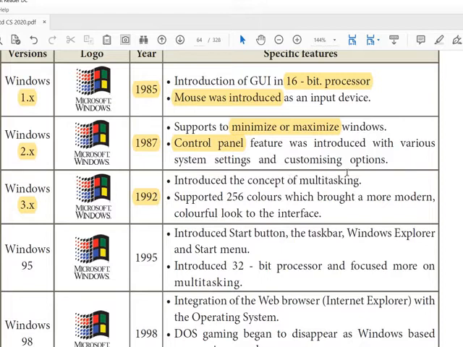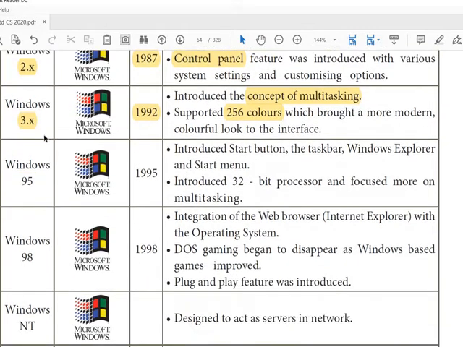Concept of multitasking. Supports 256 colors. Brought up with a more modern and colorful look. Then Windows 95 in the year 1995. So by the version 95 itself you can remember the year 1995. Introduced a start button, taskbar, Windows Explorer and start menu.